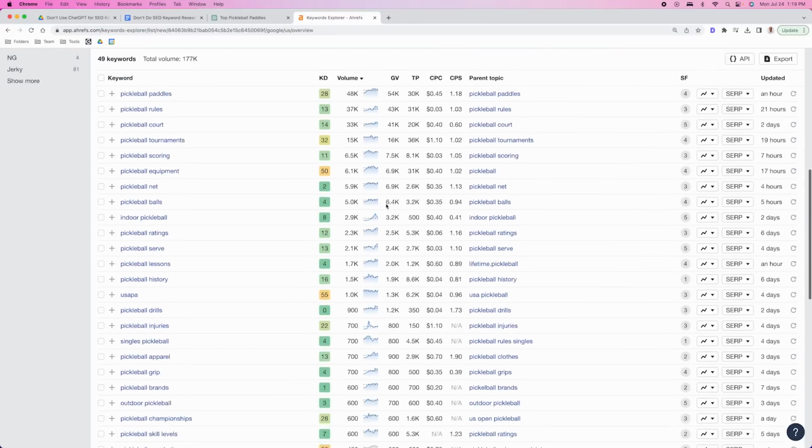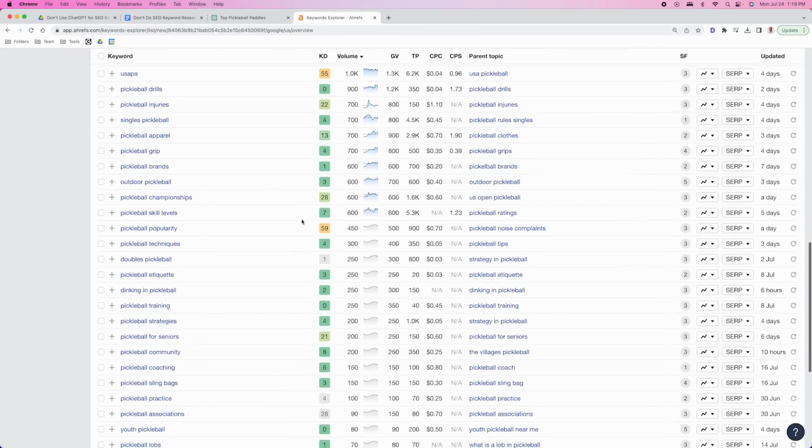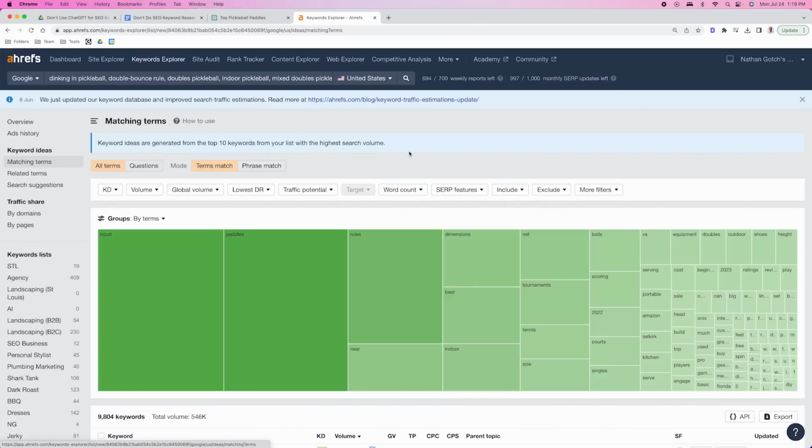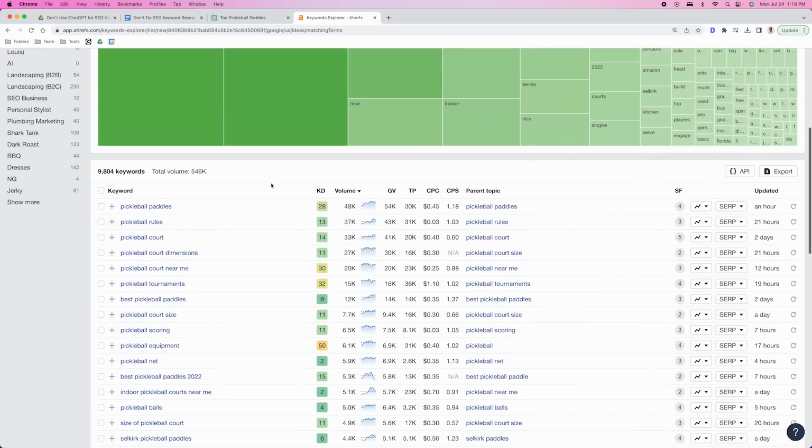But this is only the starting point, okay? Because these are all really still broad ideas. But what you can do is you can actually go to matching terms. This is usually where I like to start my keyword research. And what I want to see is how much opportunity is there just broadly. I'm not even going to add any filters. I just want to see broadly how much opportunity is there. If we look, 546,000 searches a month. That is a ton. That is a huge amount.